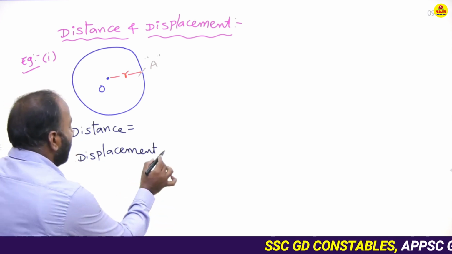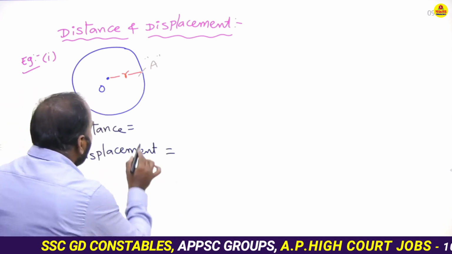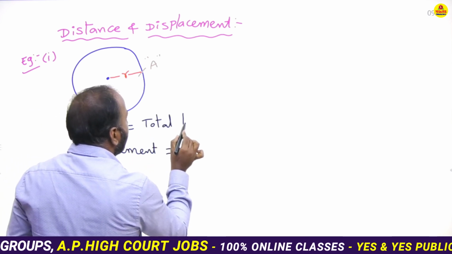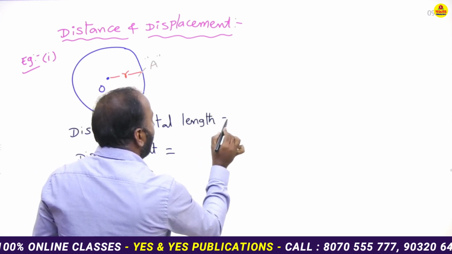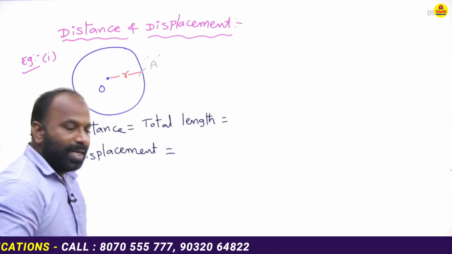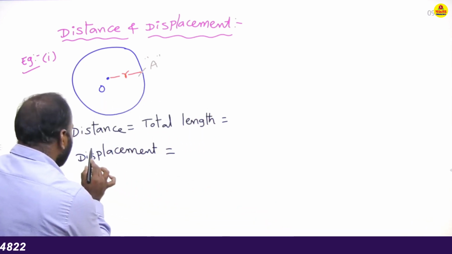What is the displacement of the object? See, distance means the total length traveled by the object. But displacement, this we already know. Displacement means